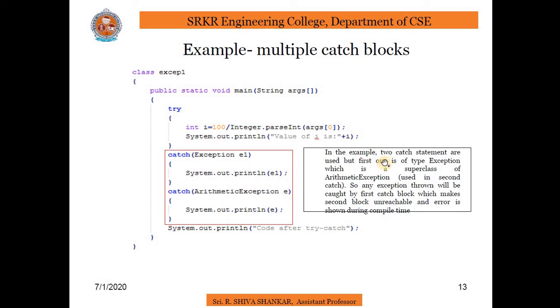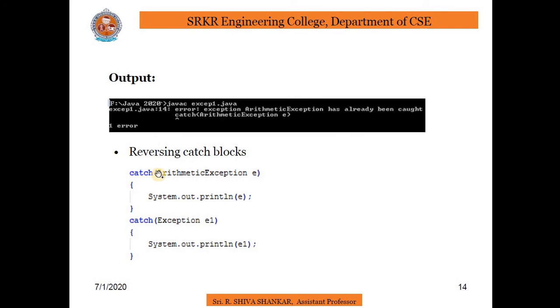What is that? In this example, two catch statements are used, but the first one is of type Exception, which is a superclass of ArithmeticException used in the second catch. So any exception thrown will be caught by the first catch block, which makes the second block unreachable, and an error is shown at compile time. Same thing, if I reverse this, what will happen? If I reverse this, then it will execute the arithmetic exception catch. If I put the catch block with Exception first, then this is the error that comes.